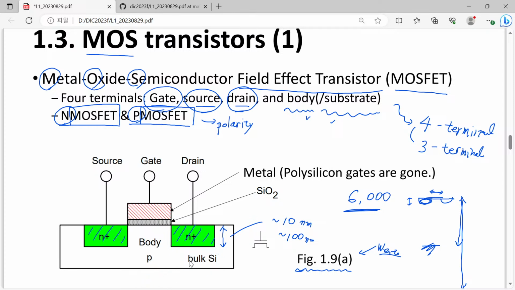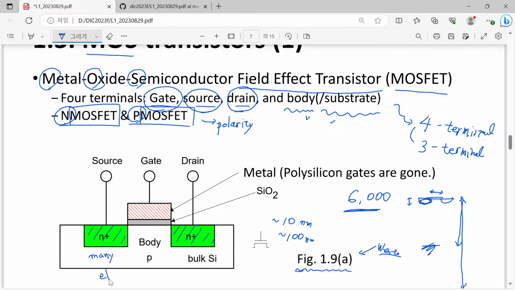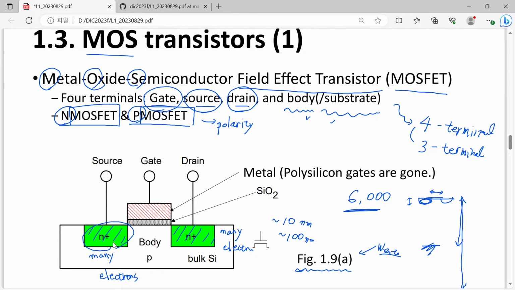And since we have many electrons here in terms of conductivity, this green line is quite good. It has a high conductivity. Also, this part is quite highly conductive.